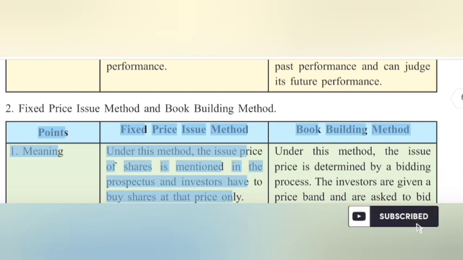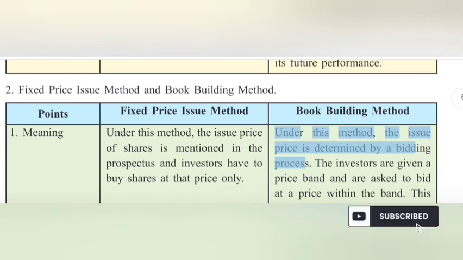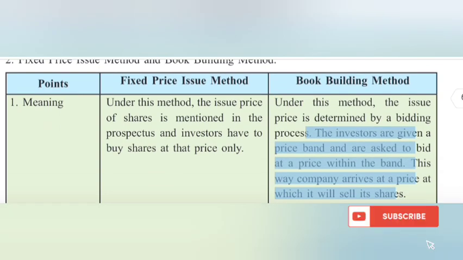2. Fixed price issue method and book building method. Points: Fixed price issue method, Book building method. 1. Meaning: under the fixed price method, the issue price of shares is mentioned in the prospectus and investors have to buy shares at that price only. Under book building, the issue price is determined by a bidding process. The investors are given a price band and are asked to bid at a price within the band. This way the company arrives at a price at which it will sell its shares.